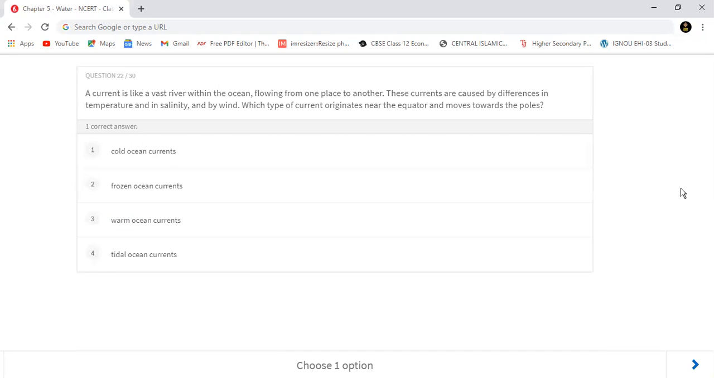Now, question number 22. A current is like a vast river within the ocean, flowing from one place to another. Thus, these currents are caused by differences in temperature and in salinity, and by wind. So, which type of current originates near the equator and moves towards the pole? बताओ, originate होता है इक्वेटर पे और पोल्स की तरफ मूव करता है.